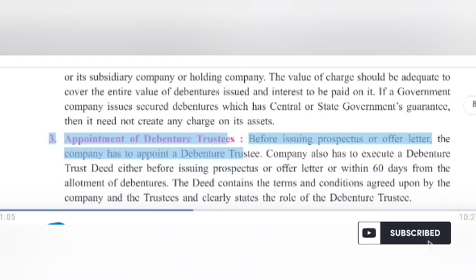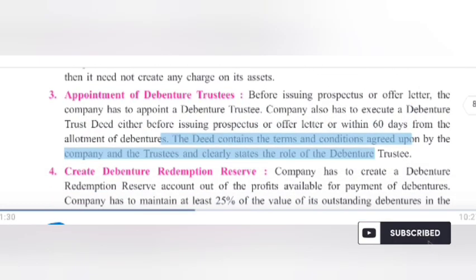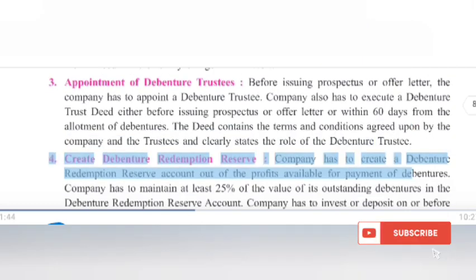3. Appointment of debenture trustees. Before issuing a prospectus or offer letter, the company has to appoint a debenture trustee. The company also has to execute a debenture trust deed either before issuing the prospectus or offer letter or within 60 days from the allotment of debentures. The deed contains the terms and conditions agreed upon by the company and the trustees and clearly states the role of the debenture trustee.